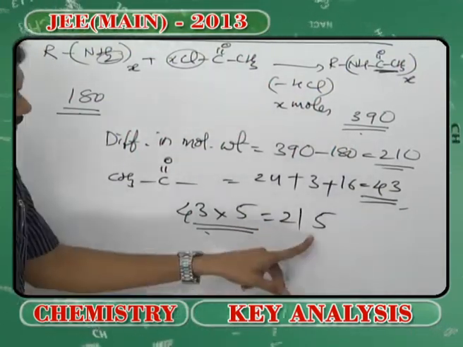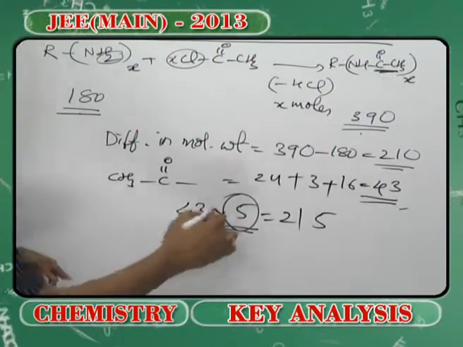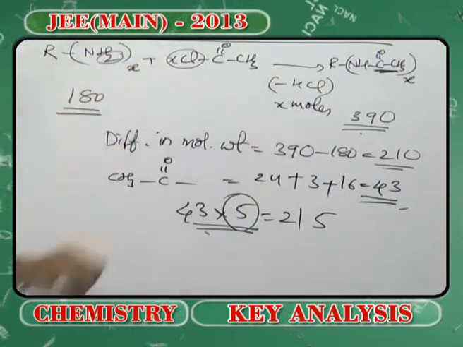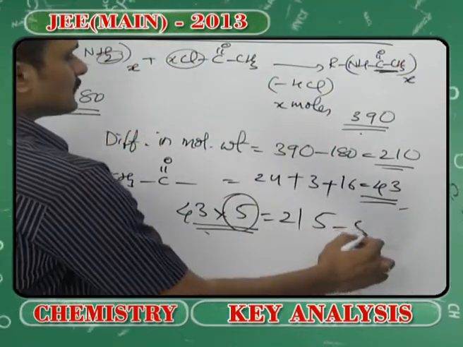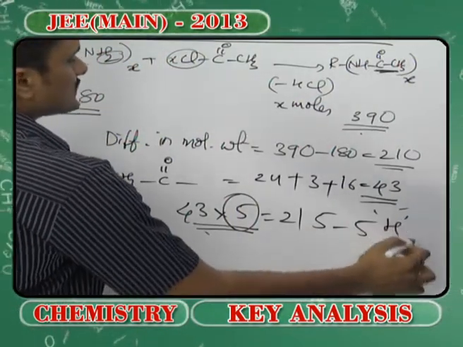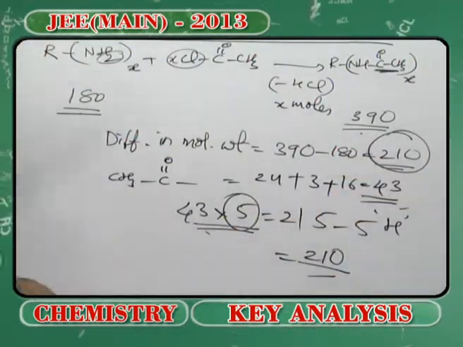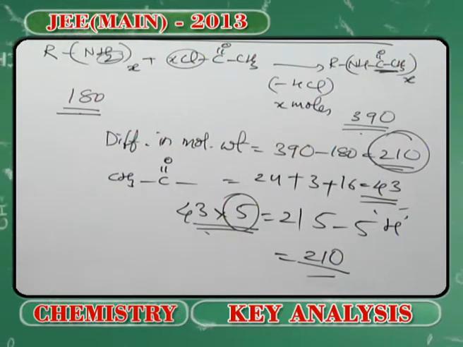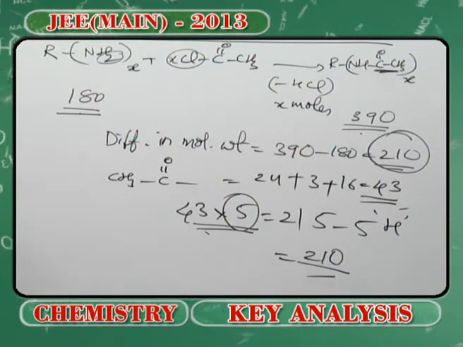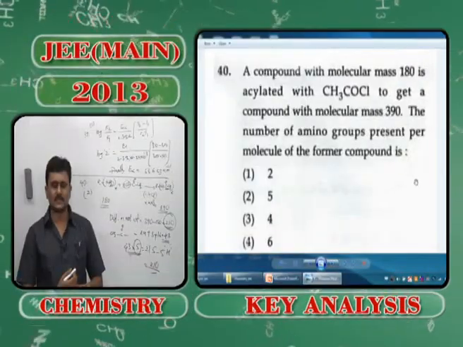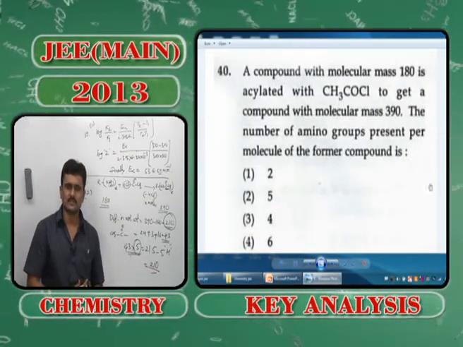You might be wondering about this 5, but please understand that every time we need to add one proton, which we are removing from the NH2 group. When I remove those 5 hydrogens which are accountable for this, you will see that I will be getting the amount that is calculated on par. So there are 5 NH2 groups present in this compound, right, my dear students?